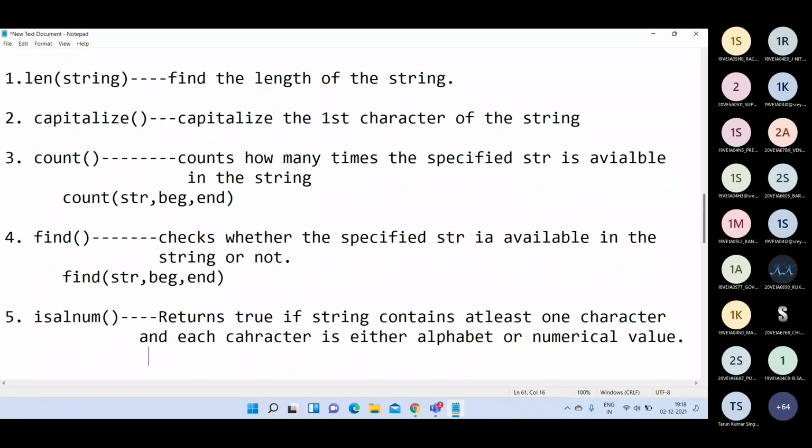Otherwise, you will get false. This function will give Boolean values, either true or false.